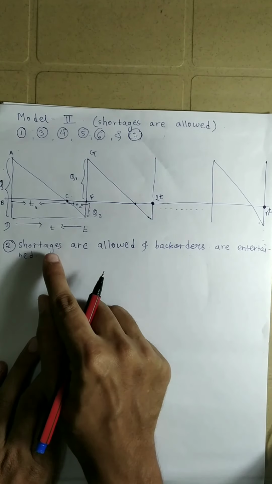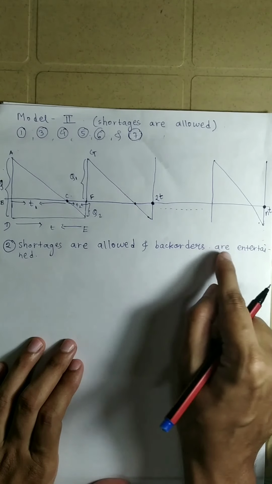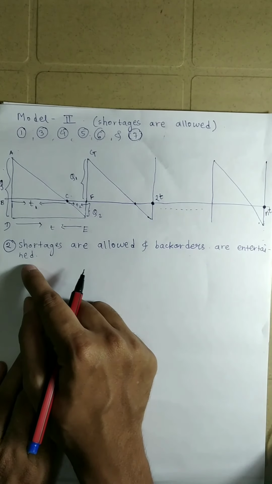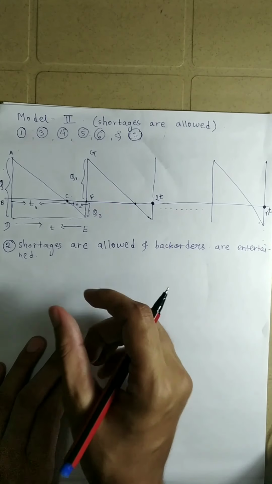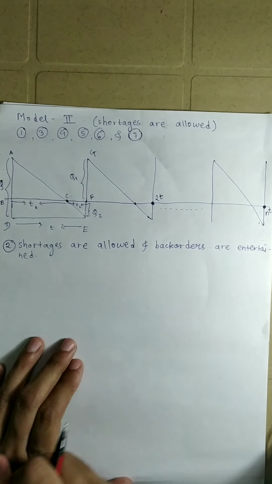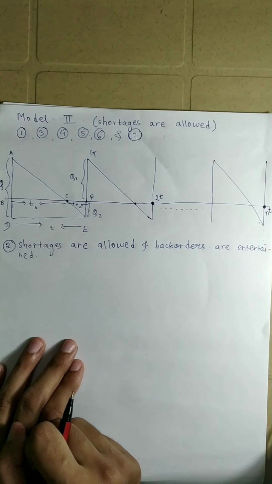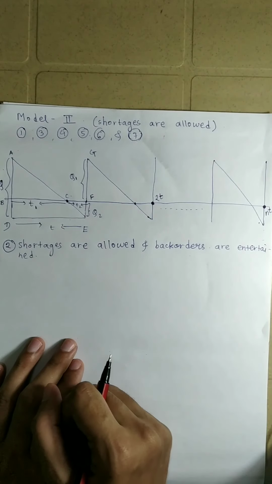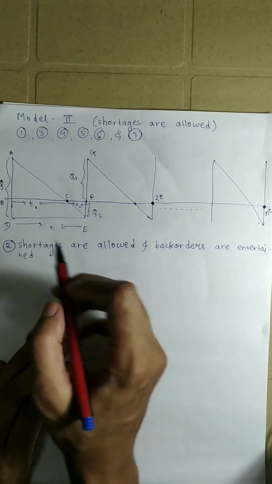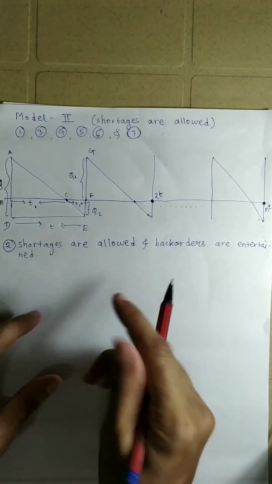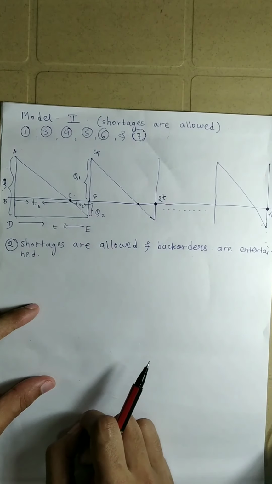So, what is the meaning of shortages are allowed and the back orders are entertained? That means as soon as the required number of units arrive in the inventory, the back orders are instantaneously satisfied. Suppose we have a certain amount of goods in the inventory.